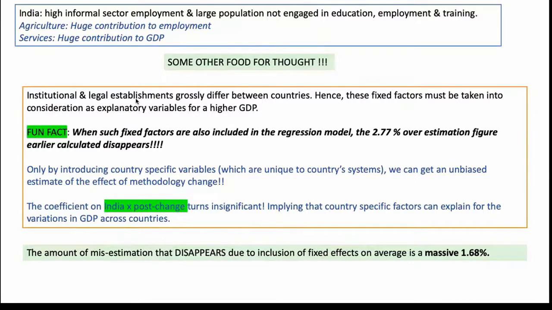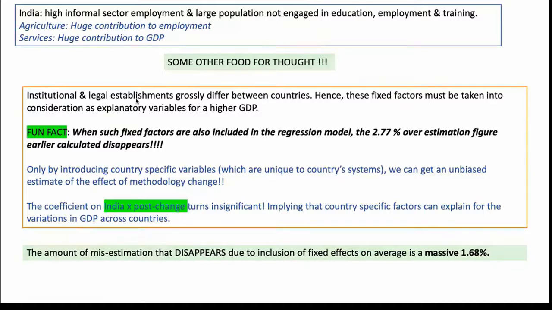Also, the will of political leadership, which may be more inclined towards public investment or the role of government or private sector. All of this varies in a huge magnitude between countries, which means that you cannot compare India with control countries because the internal factors which are not observable will actually make a difference between both.